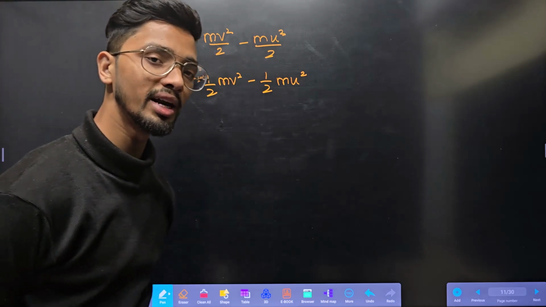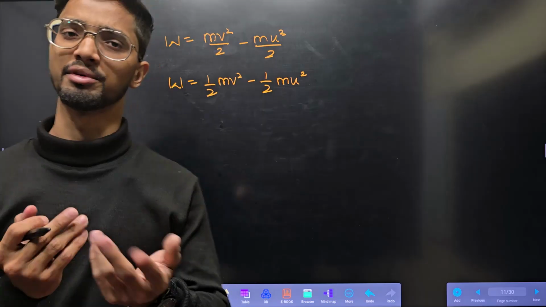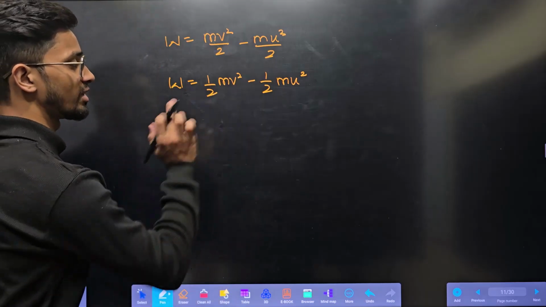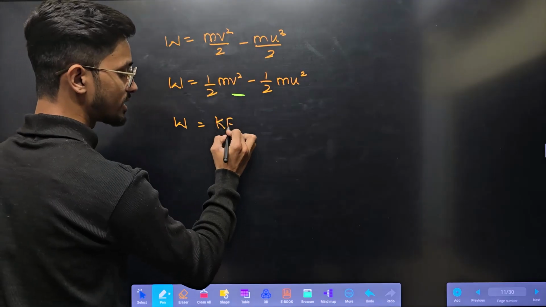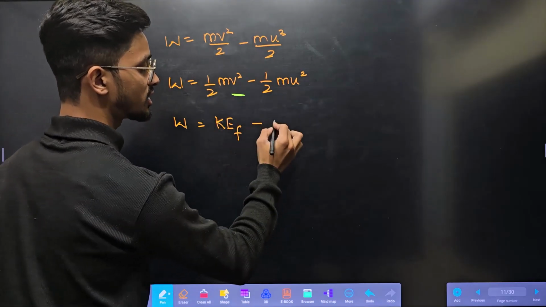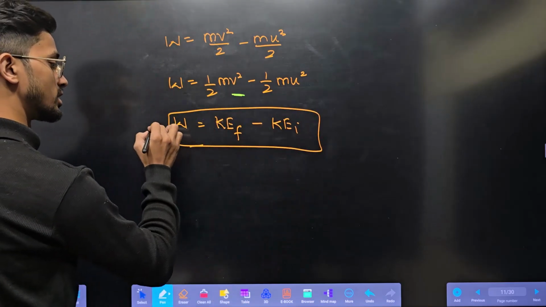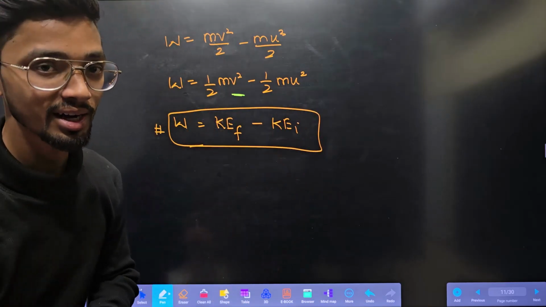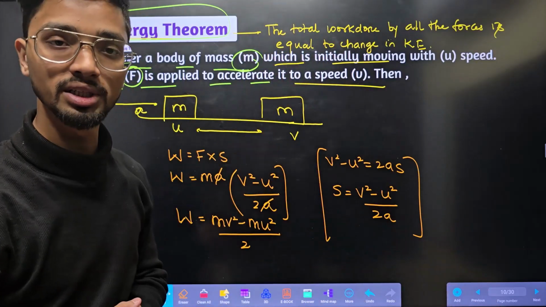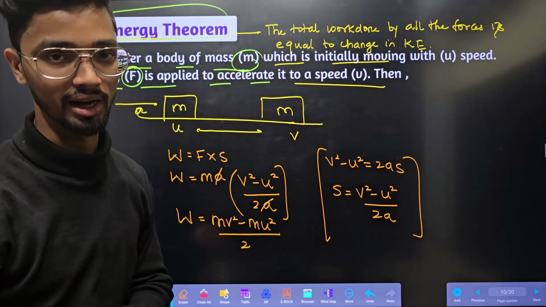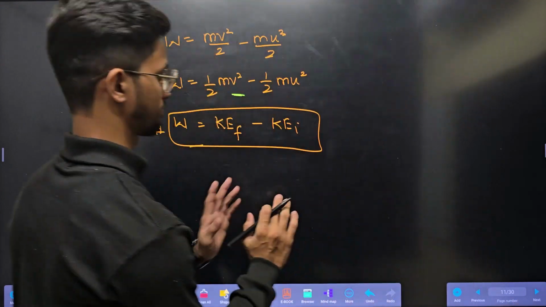What is the formula for kinetic energy? It is half mv square. V is what? Speed. It can be final as well as initial. If it is the final speed, we can say it as final kinetic energy. If it is the initial speed, we can say it as initial kinetic energy. So work done is nothing but change in kinetic energy. So we have proved it. The total work done by all the forces is equal to change in kinetic energy. Easy? Easy. Next.